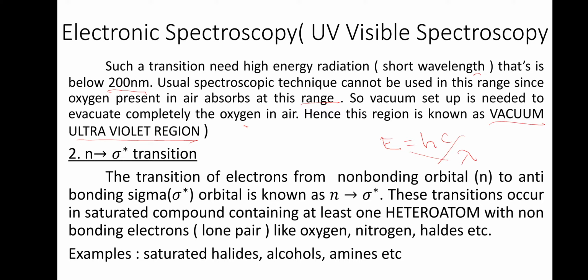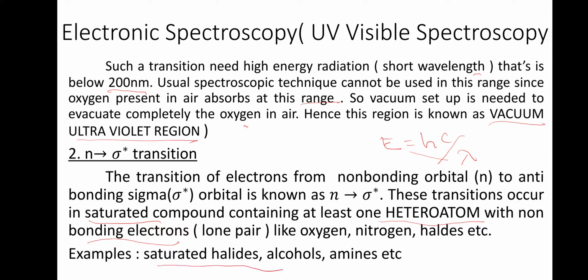Then the n to sigma star transition. The transition of an electron from a non-bonding orbital n to an anti-bonding orbital sigma star is known as n to sigma star transition. These transitions occur in saturated compounds containing at least one heteroatom with a non-bonding electron. When an atom with a lone pair of electrons is linked to a saturated compound, that type of molecule will give an n to sigma star transition.